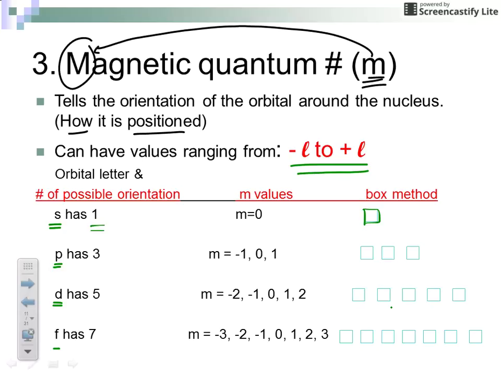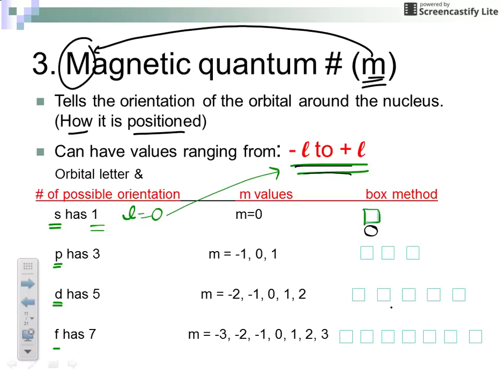Now remember, an s orbital, we just learned, has an L quantum number equal to 0. So the value for M will go from negative L to positive L. Well, there is no negative 0, so we're just going to number the mailbox for the s orbital. It always gets a 0. There is no positive or negative L.